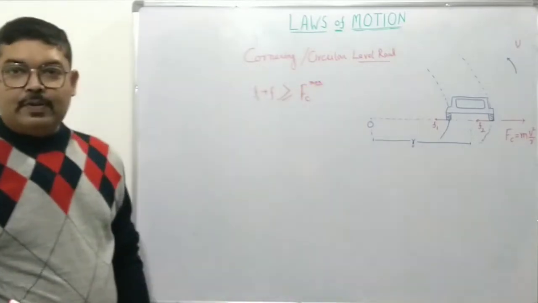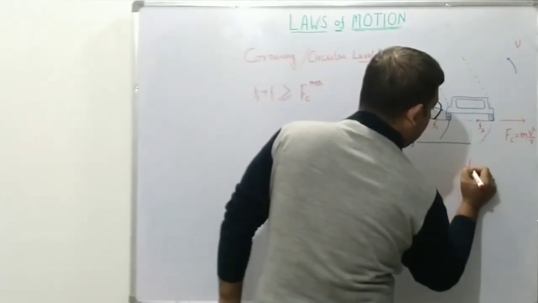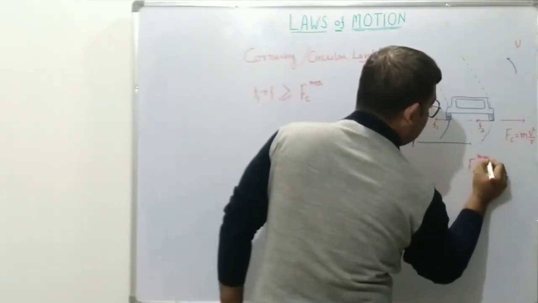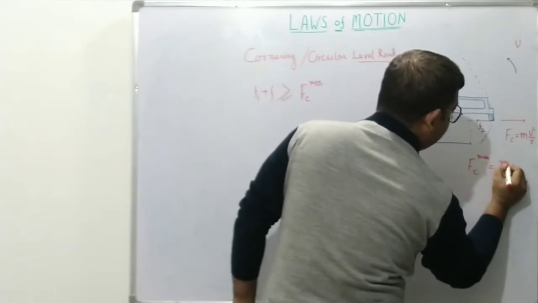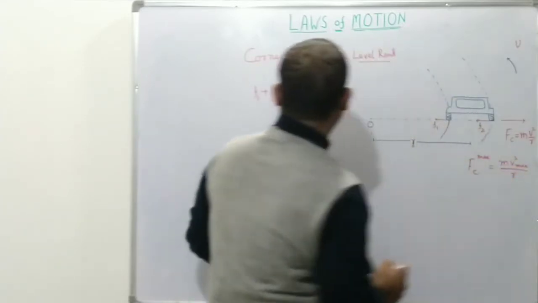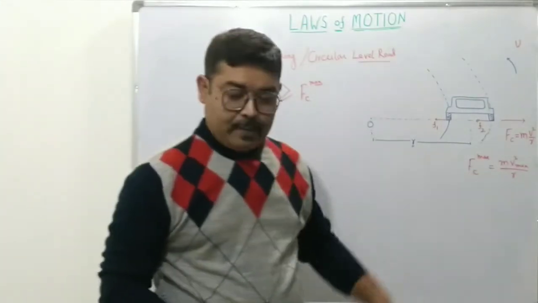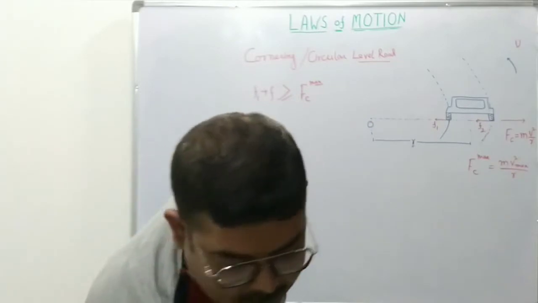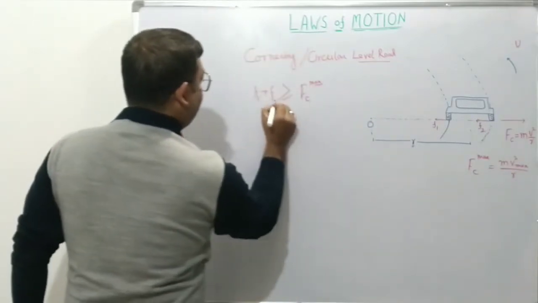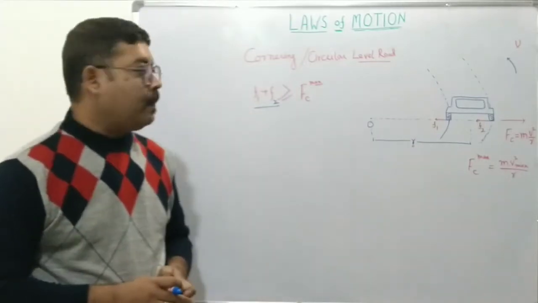The maximum value of centrifugal force will be given by Fc max equals m v max square by r. Now to find this vmax, we need to be able to find F1 plus F2, the net frictional force.